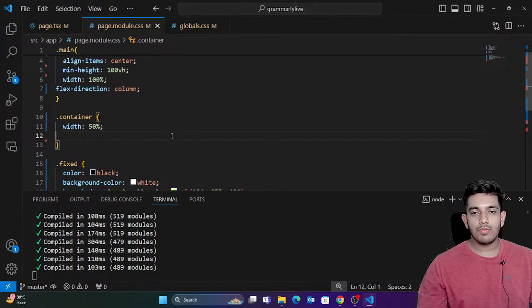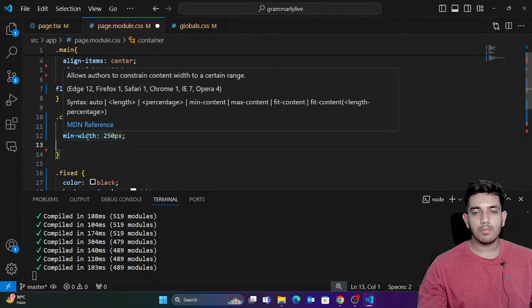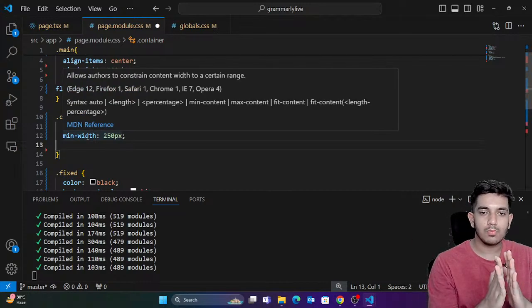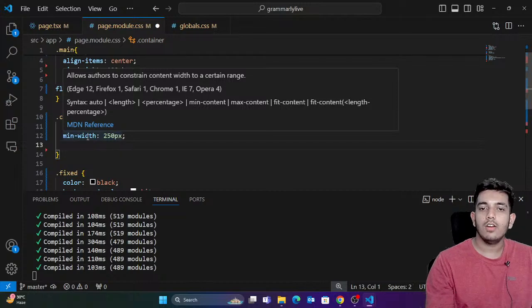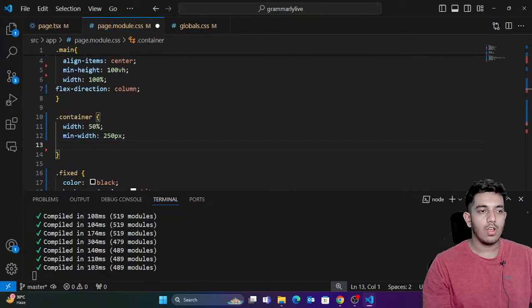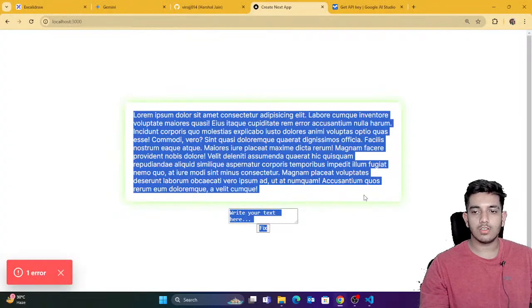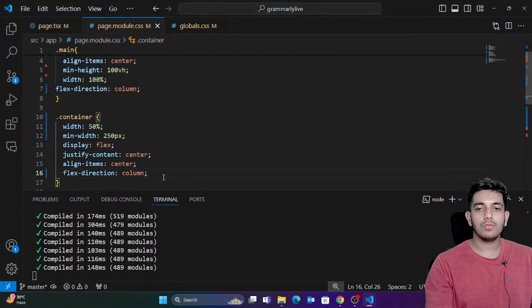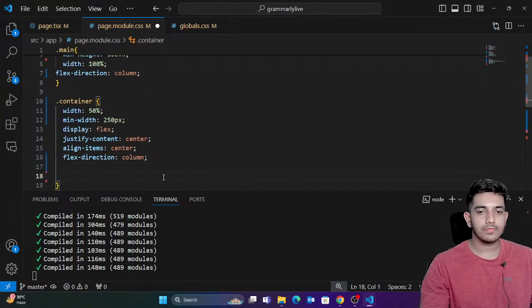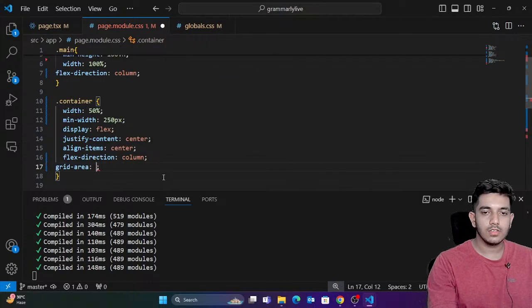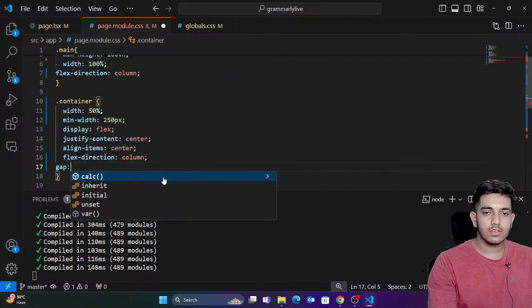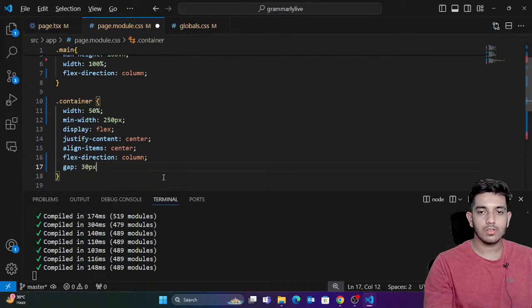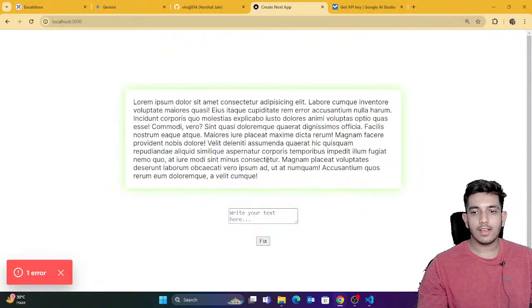Now the minimum width would be 250 pixels. If there is some collapse, if the size of the device is too small, the width won't decrease below 250 pixels. After that I'm gonna simply say everything is in a column. Everything is in center, so you can see everything is in column and center. And let me just give some gap also. The gap is 30 pixels, suppose. Save this. So you can see guys that there is some gap.